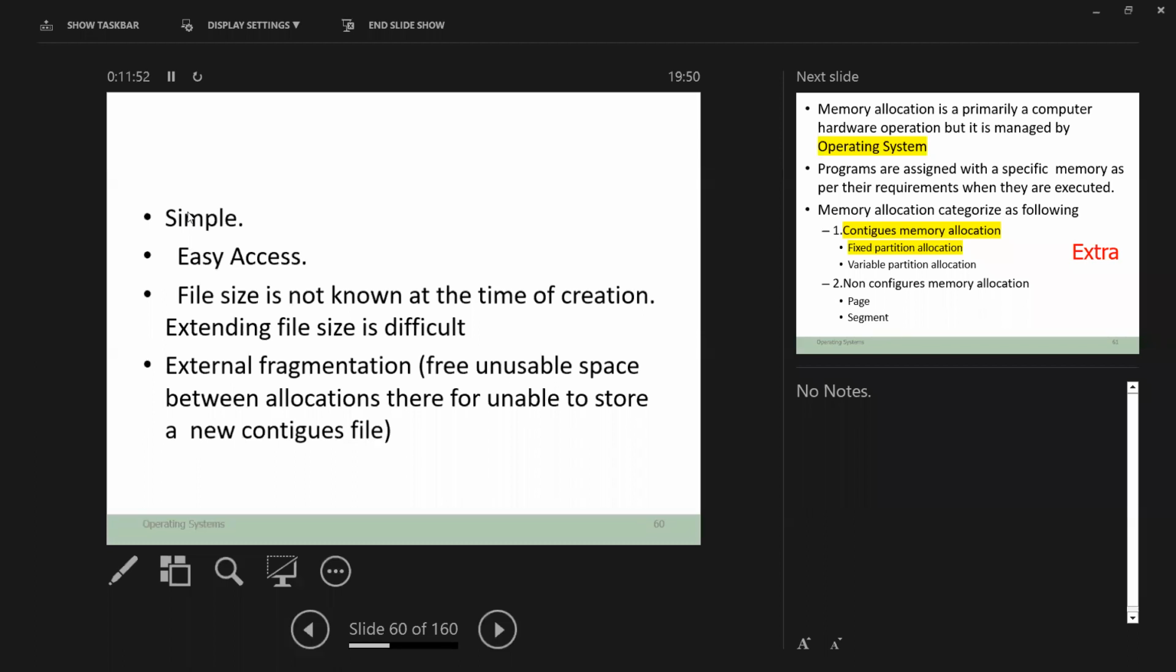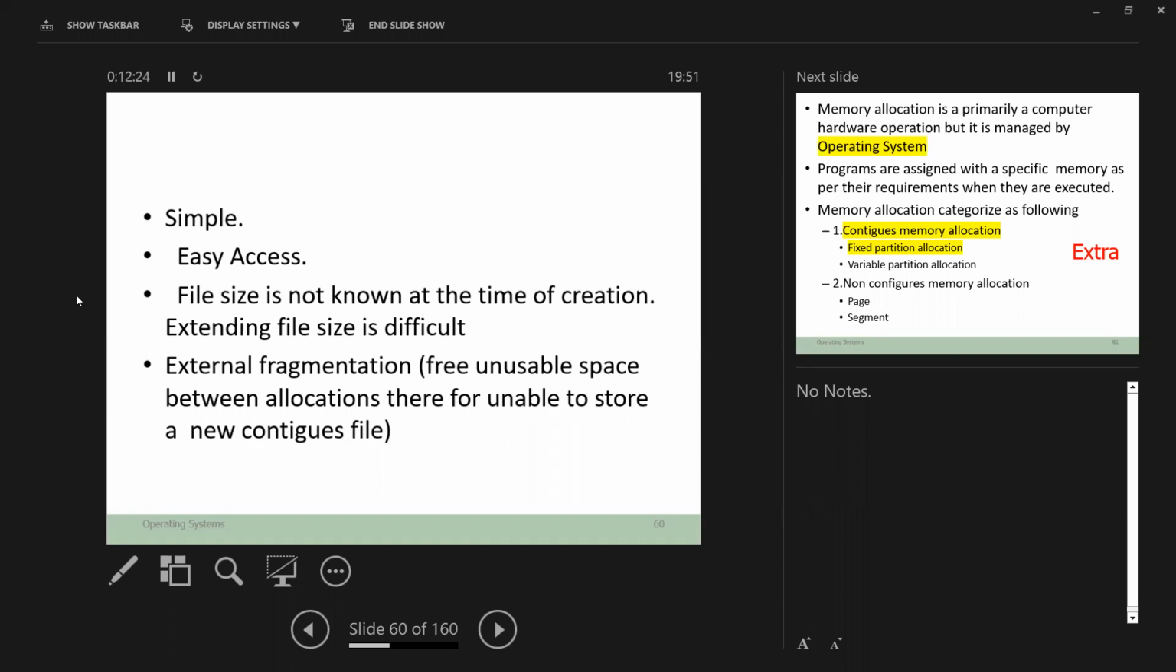Okay, now we are going to discuss the normal features of contiguous file allocation. It is simple and easy to access. We have already discussed that. The file size is not known at the time of creation. In a contiguous file, we don't know the file size at the time of creation, so extending the file size is difficult. We can't increase the file size while using it.